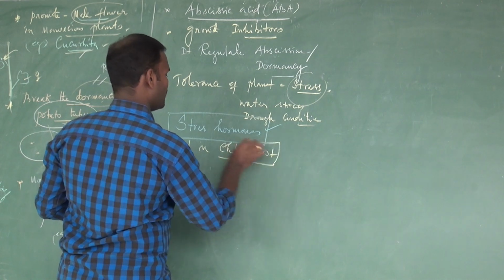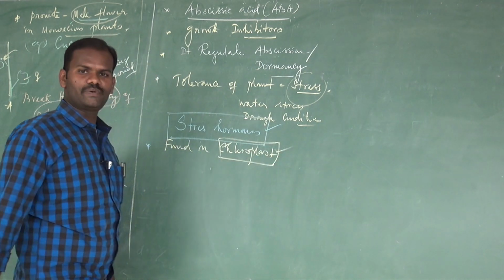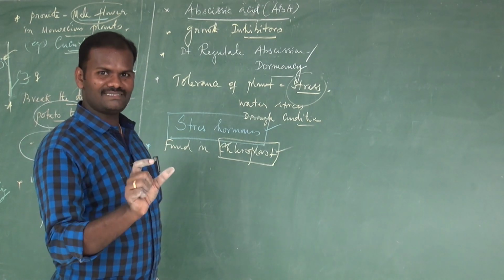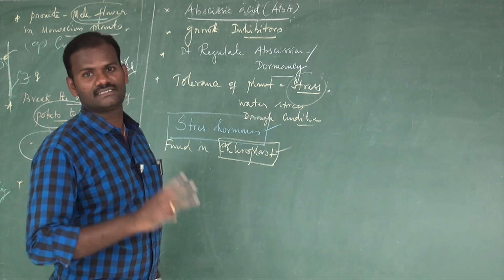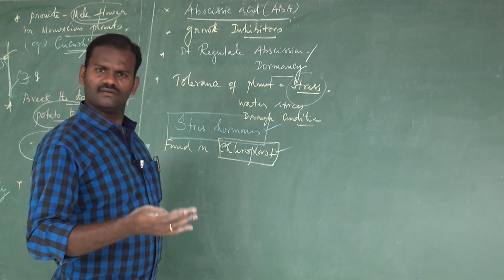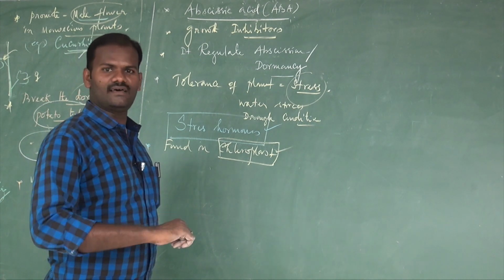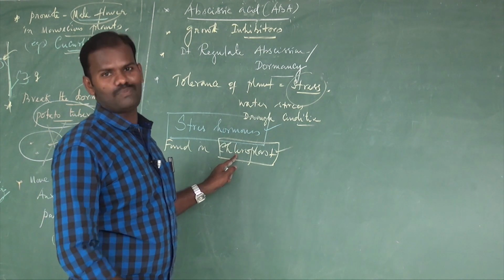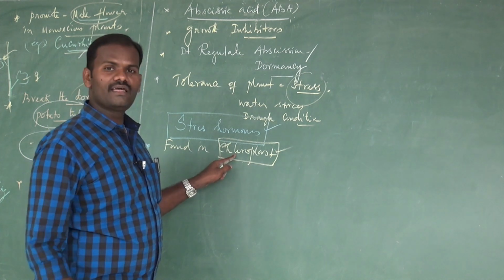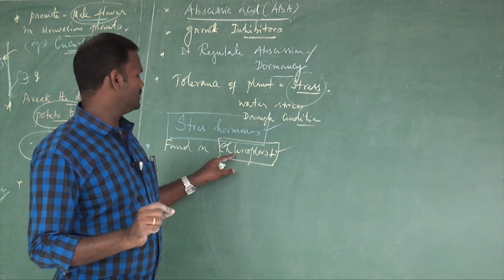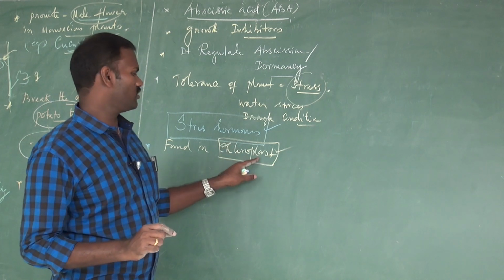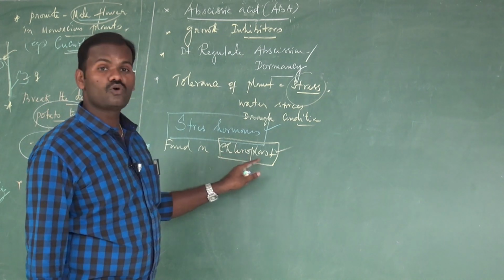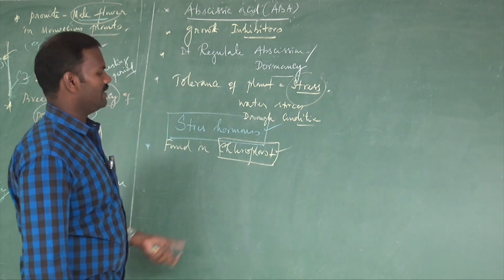Do you know what is called chloroplast? Chloroplast is one of the cell organelles present in plant cells only. Generally, plastids are one of the cell organelles present in the cytoplasm of the plant cell, like mitochondria, nucleus, Golgi body. There are three different plastids: chloroplast, chromoplast, and leucoplast. Chloro, the green coloring pigment, is present in the plastids. These are called chloroplasts. Due to the presence of chloroplasts, they perform photosynthesis. But these stress hormones are found in the chloroplast of the plants. See, this is the general introduction.